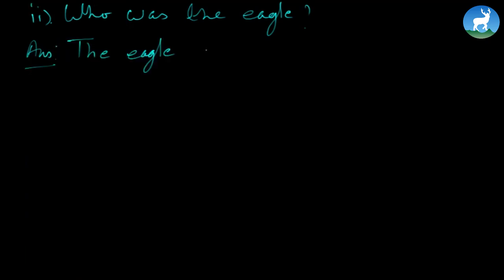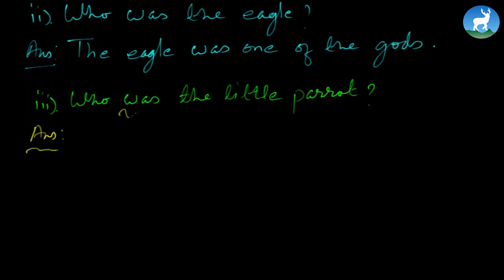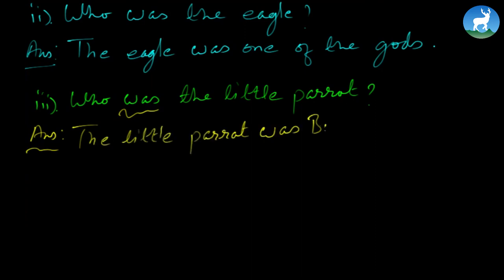Now, let's look at number 2. Who was the eagle? Answer. The eagle was one of the gods. Again, very simple question here. Number 3. Who was the little parrot? Again, see the auxiliary here is was. Make sure you answer it in the same auxiliary verb. The little parrot was Buddha.